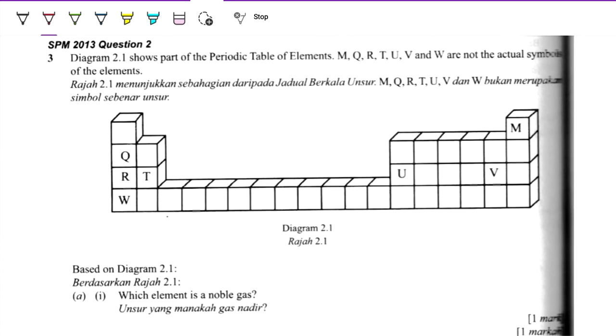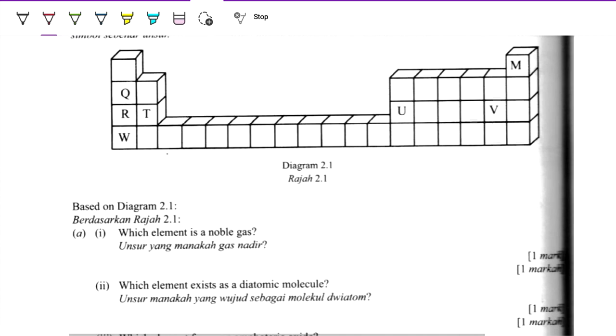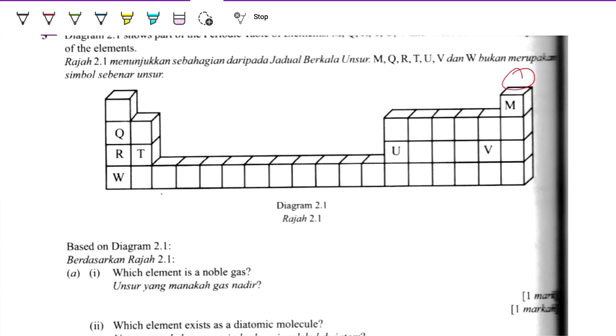Okay, next diagram shows the part of periodic table again. M, Q, R, T, U, V, and W. Based on the diagram, which elements are the noble gases? Noble gases are group 18, so it will be M.